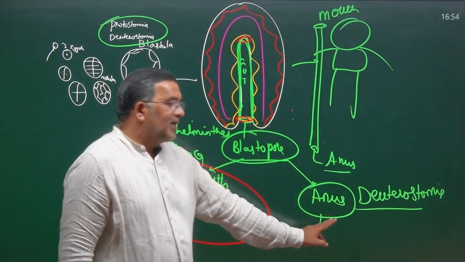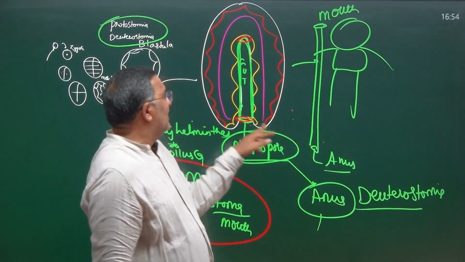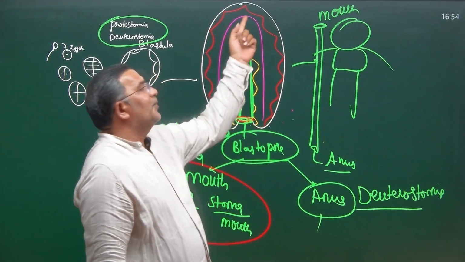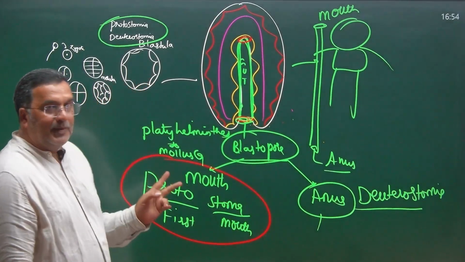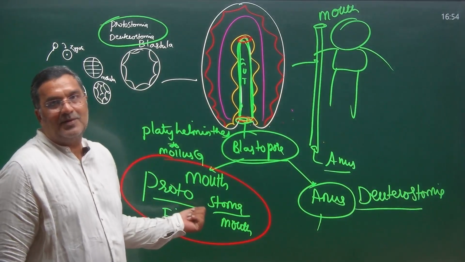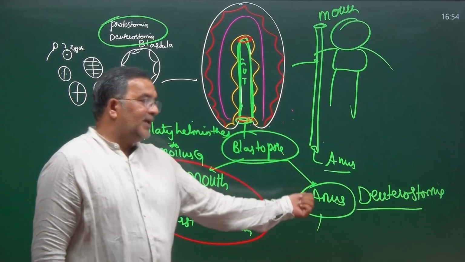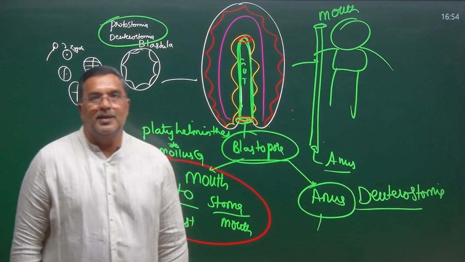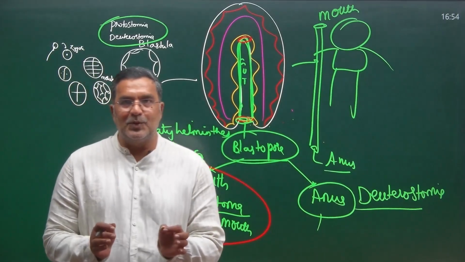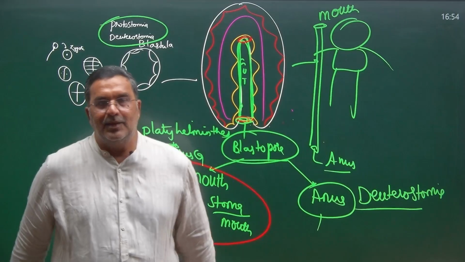Deuterostomia: first anus, next mouth, that means first anus, opposite end will be mouth. Not to confuse, remember only two words. Fate of blastopore if it is mouth, Protostomia. Fate of blastopore if it is anus, Deuterostomia. So this is the story of division Protostomia and division Deuterostomia.